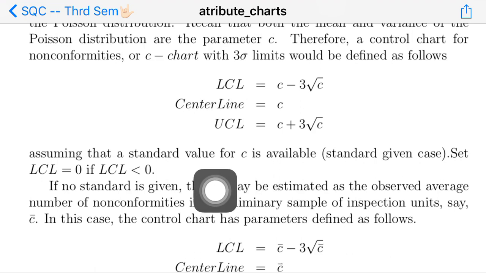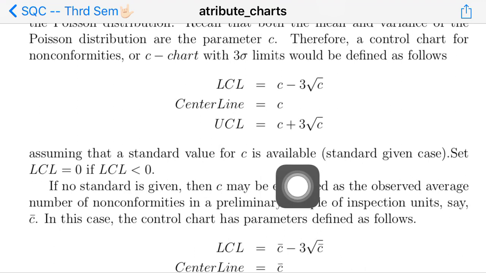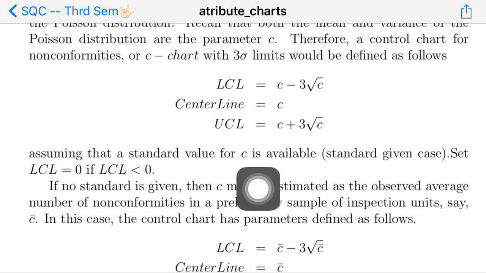Okay, and suppose the standard is not given, what will you do? If the parameter C is not given or not available, you have to estimate that parameter C with the help of some preliminary samples.